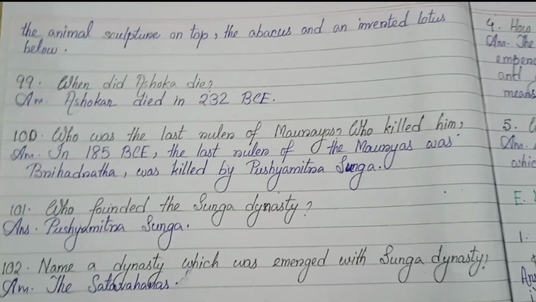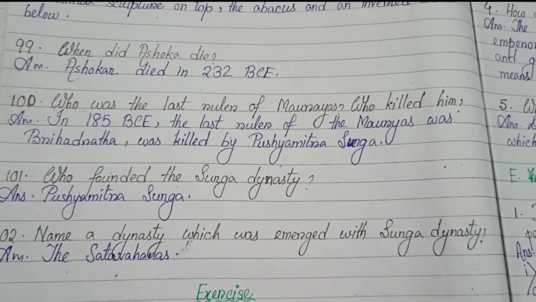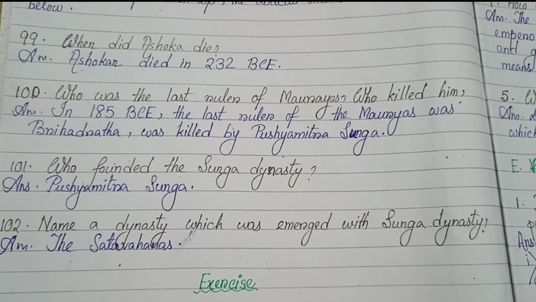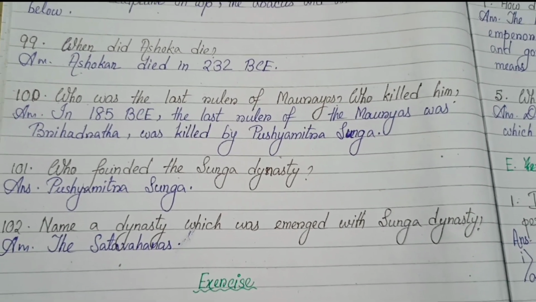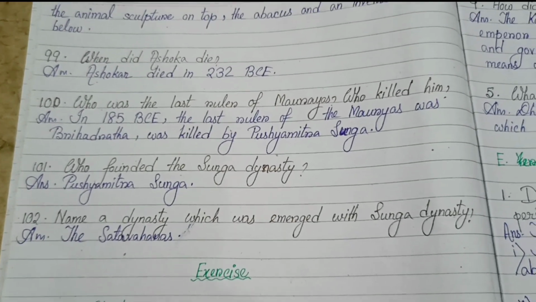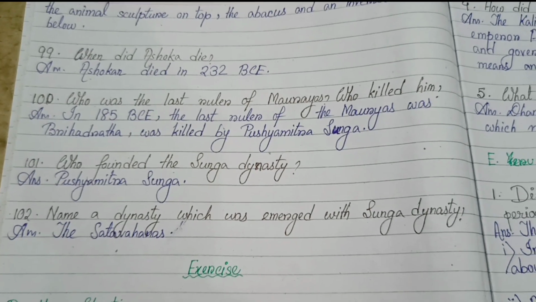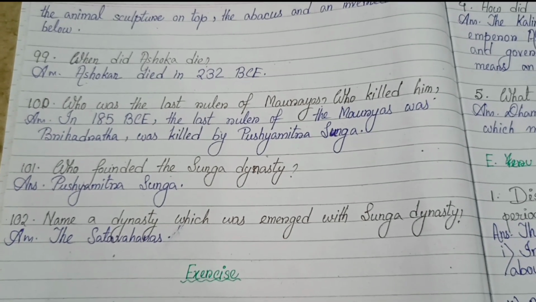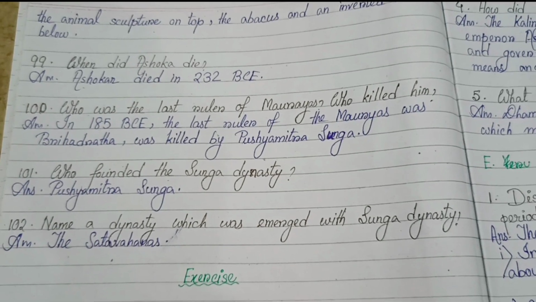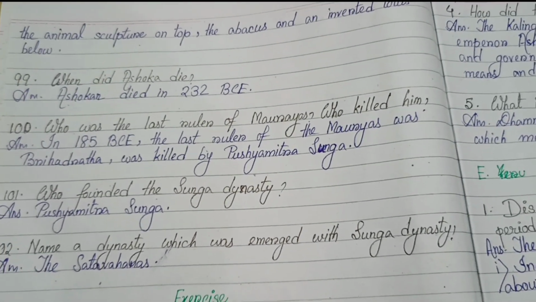99. When did Ashoka die? Ashoka died in 232 BC. 100. Who was the last ruler of the Mauryans? Who killed him? In 185 BC, the last ruler of the Mauryans, Brihadratha, was killed by Pushyamitra Sunga. 101. Who founded the Sunga dynasty? Pushyamitra Sunga. 102. Name a dynasty which emerged with the Sunga dynasty, the